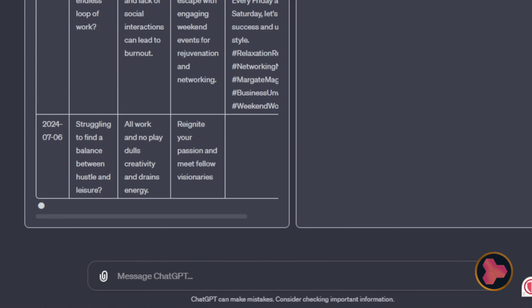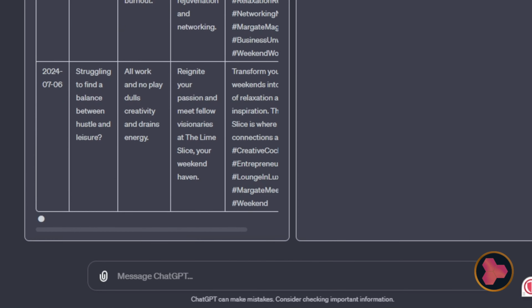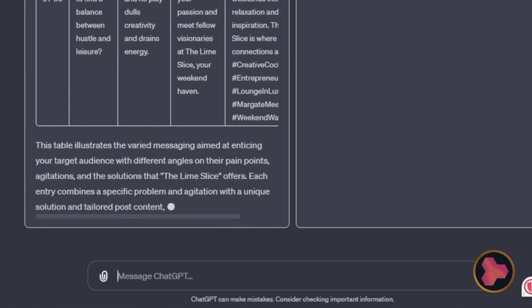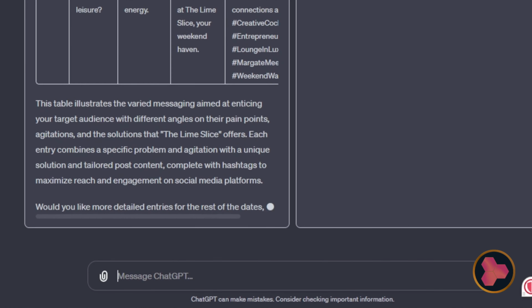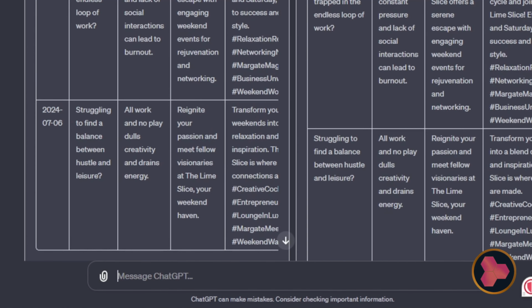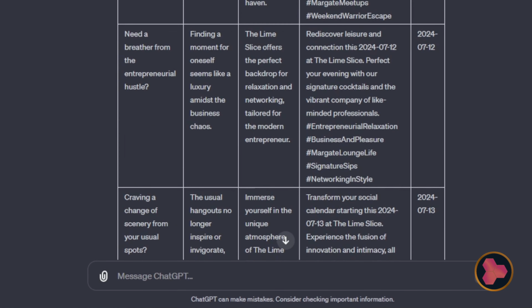Woo, there we go. So response 1 is already generating. Let's see how it goes with response 2, generating a table as we want. We have two lines. We'll tweak this in a second. Let's just let it finish. Okay, I'm going to choose response 2 because I have more options. Okay, so we got 4. That means that it might be limited to the number of posts that it can create at once, so we can create 4. Let's stick to this 4. Let's just check the quality of the content.